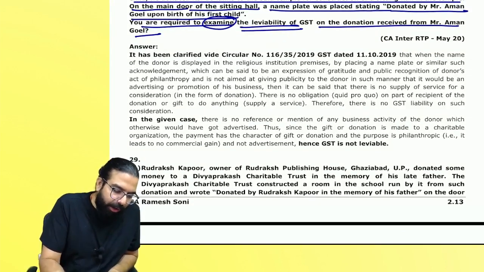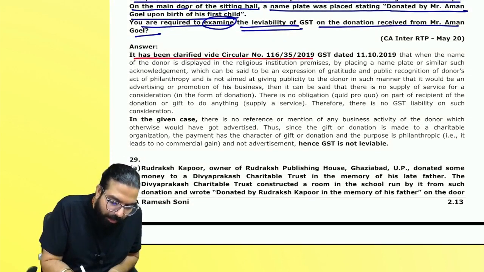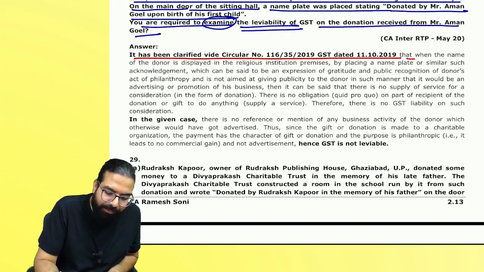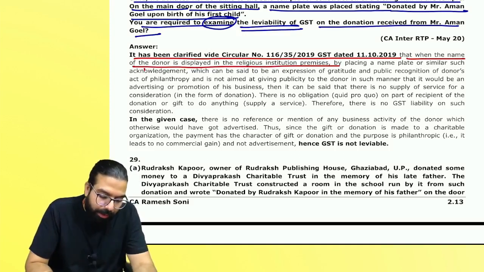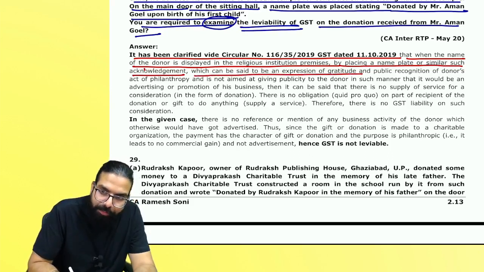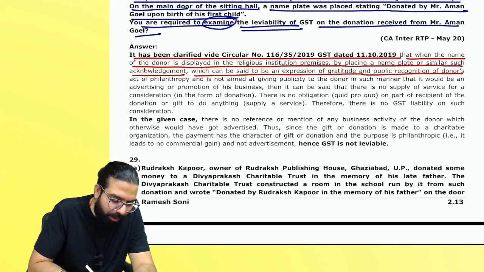Everyone over here. As per the CBIC circular, it has been clarified that when the name of the donor is displayed in the premises of the religious institute by placing a nameplate, such acknowledgement can be said to be an expression of gratitude and public recognition of the donor's act of philanthropy.